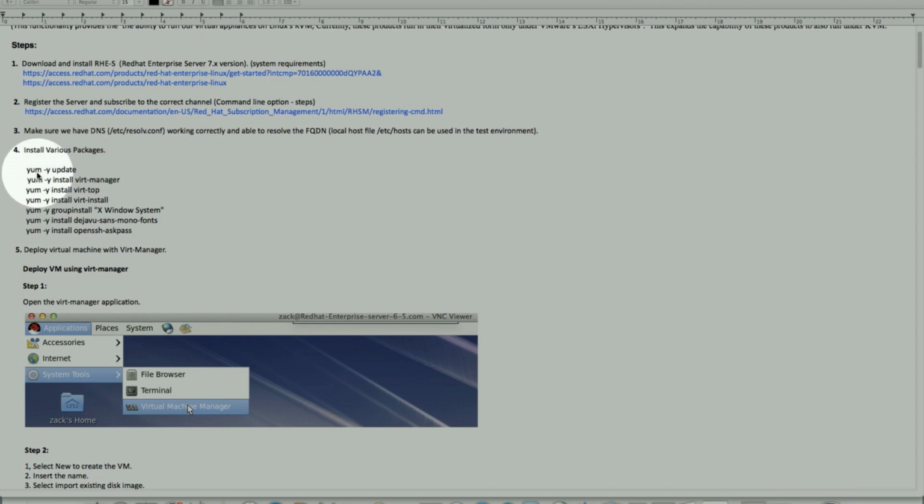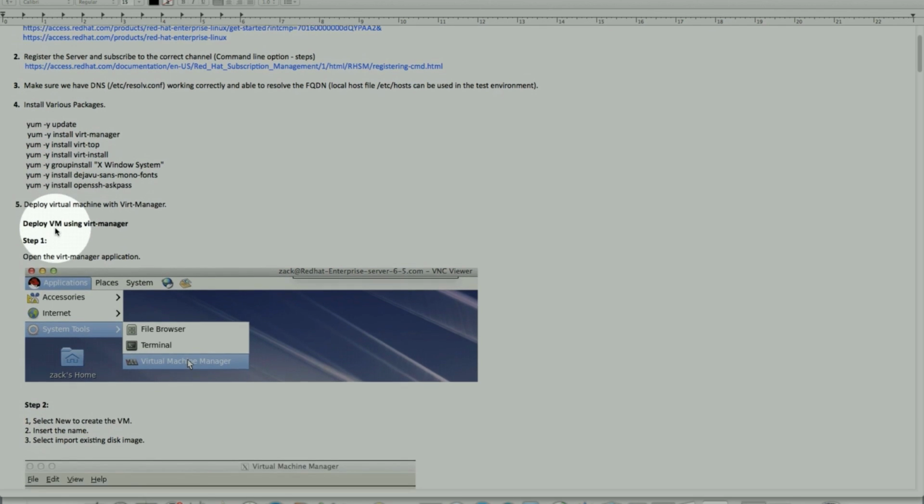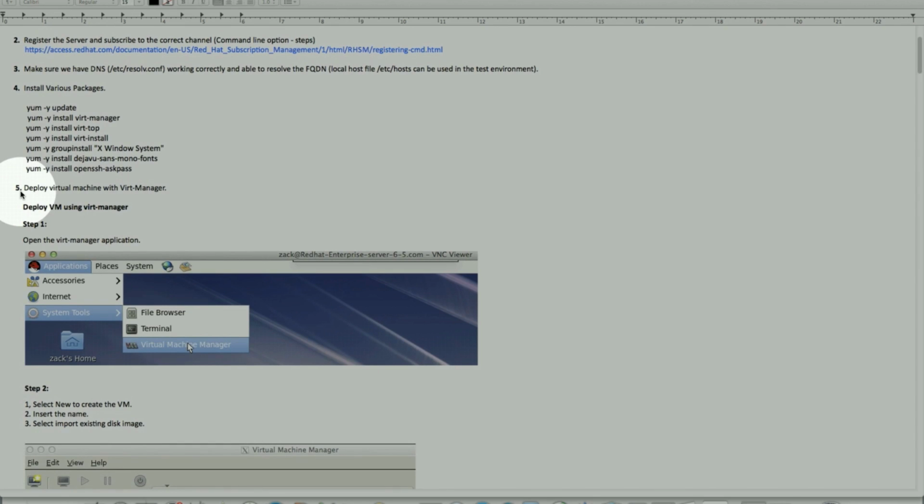These are the software packages required to install. There are yum updates, there's the Virt Manager, top, and so on and so forth. Once these packages are installed successfully, in some cases it will require you to reboot to restart all the processes so that you have the Virt Manager. Then for step number 5 and beyond, I have captured and noted this step-by-step process once the server is up and running.